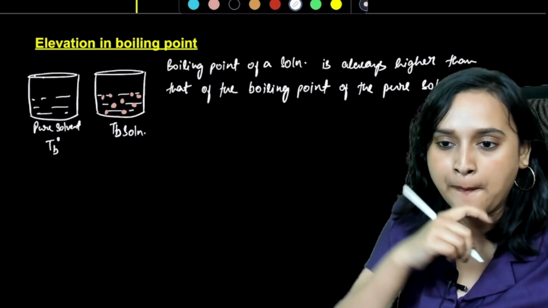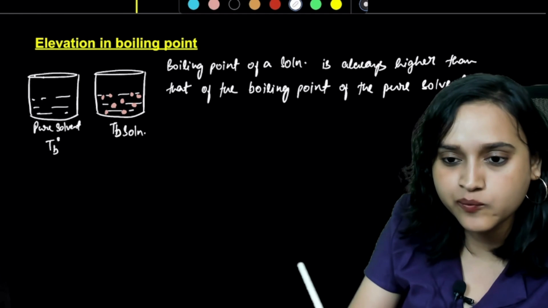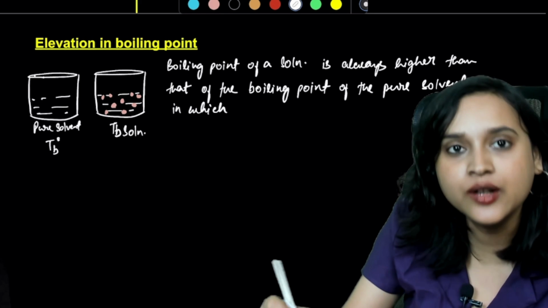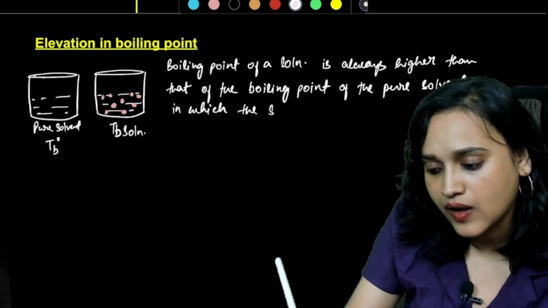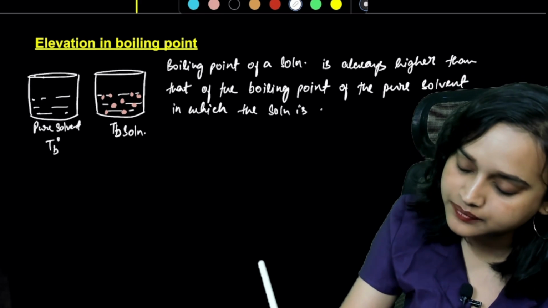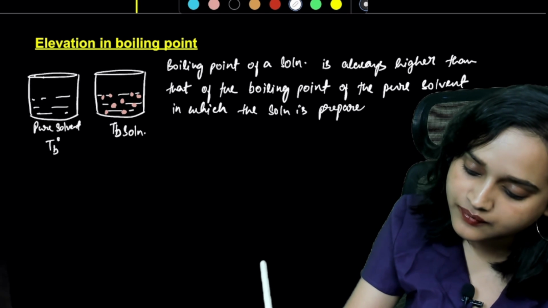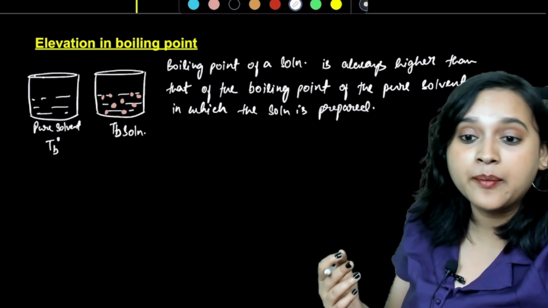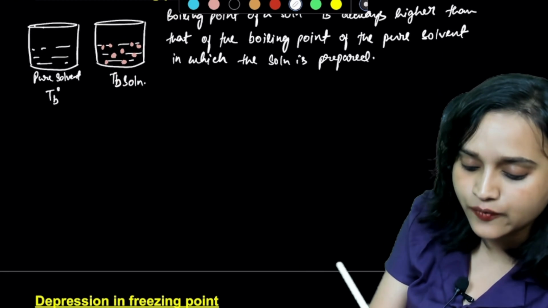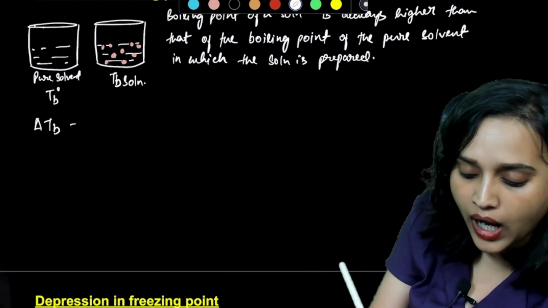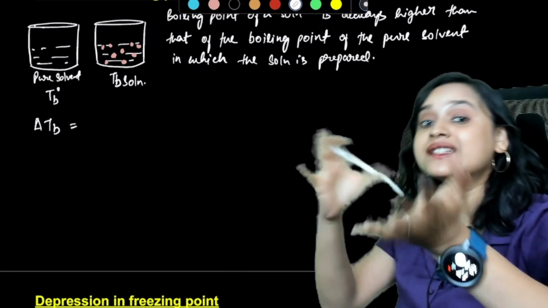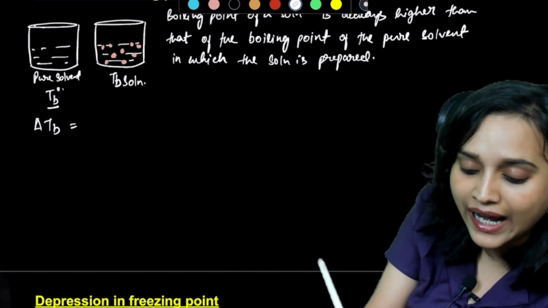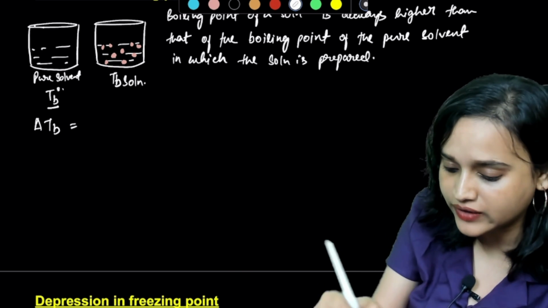In which the solution is prepared. This is your elevation in boiling point. So basically what is happening here is, everybody understand this, we are going to find delta TB. Why? We want to find the difference in the boiling point. See, the pure solvent was boiling at TB naught, and this is TB of the solution.